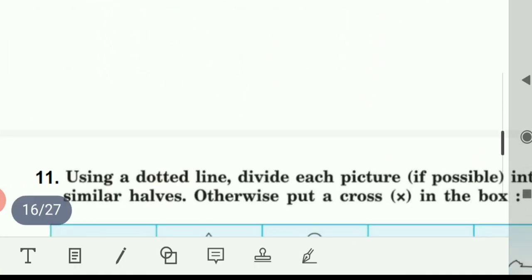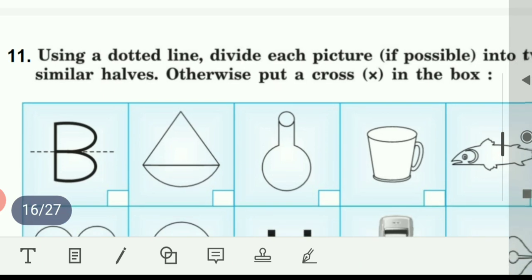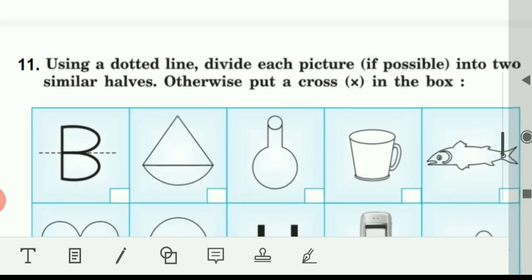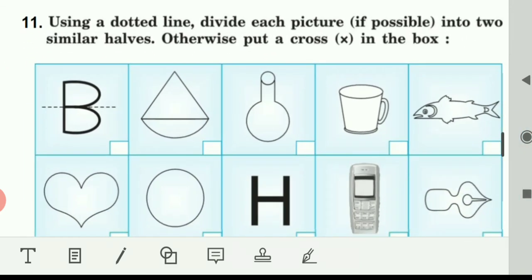Now move on to question number 11. Using dotted lines, divide each picture if possible into two similar halves. Otherwise, put a cross in the box. This is about symmetry. If the picture is symmetrical, then you will be able to make two similar halves. Otherwise, the picture is non-symmetrical.